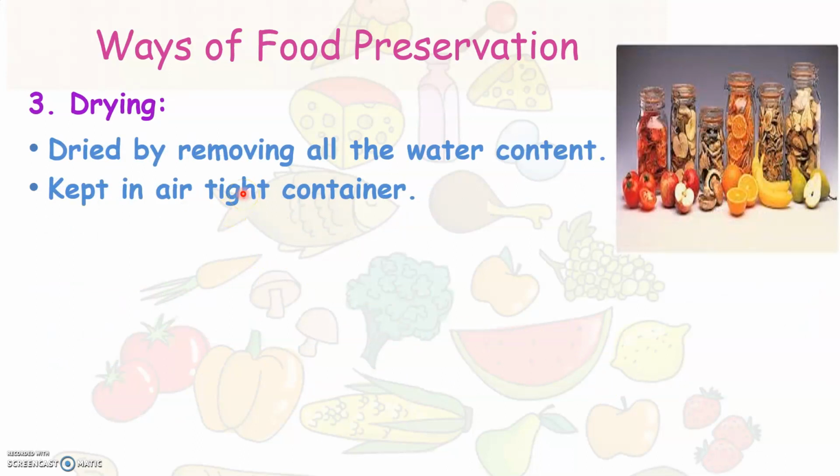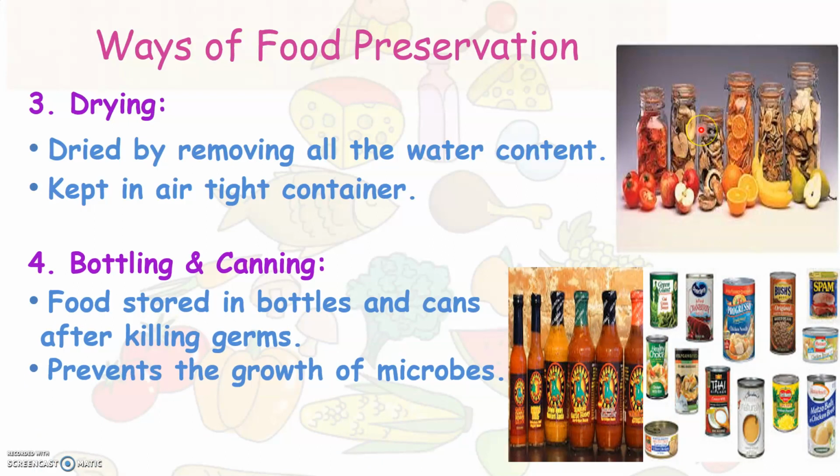Have you all tasted dried mangoes, nuts and raisins? Yes, these are all dried food items. Now, drying of food can be done by removing all the water content that is present in the food. And then the food is kept in airtight containers, and this will prevent the food from getting spoiled. So this is another way in which we can preserve the food. As you can see in the picture here, food items are dried and then they are stored in airtight containers in order to keep them fresh for a longer time.